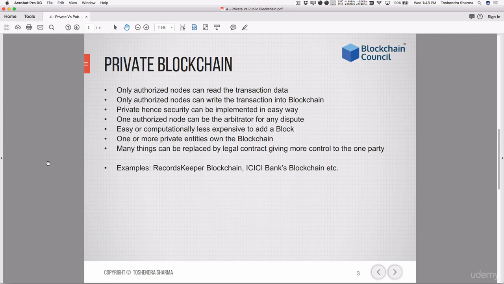Of course, since it's private, someone has to own it. Whoever owns the majority of the nodes will become the owner. This can be a corporate, a private individual developer, or an individual authority. You can have a two node private blockchain and make sure that it works. Even a one node blockchain can exist. That is not a problem. In that case, the transaction creator will be the miner and he will keep mining and initiating. So that can be done very easily.